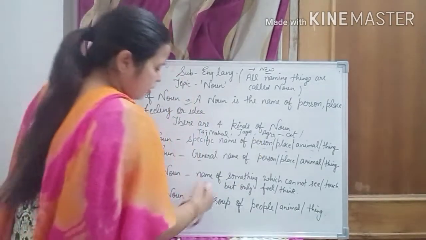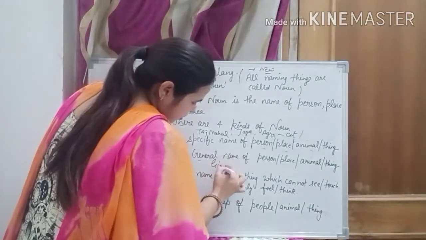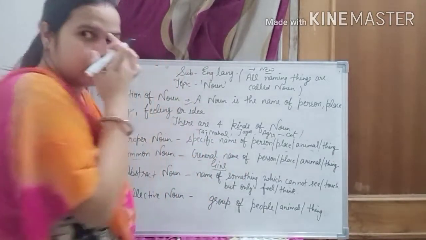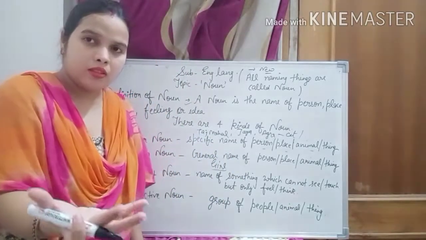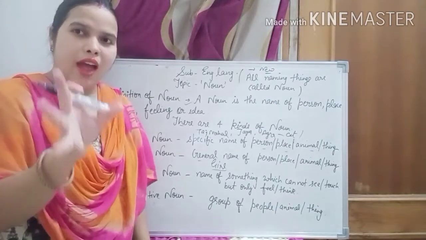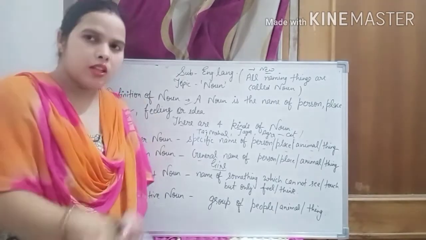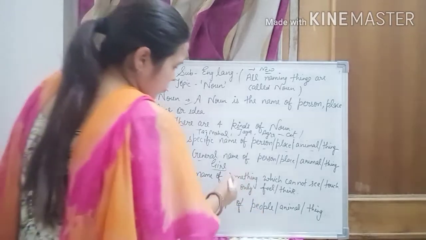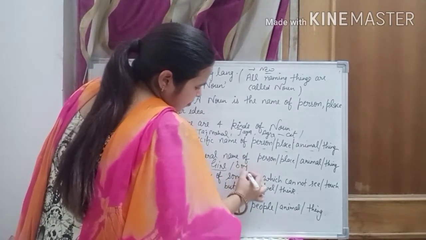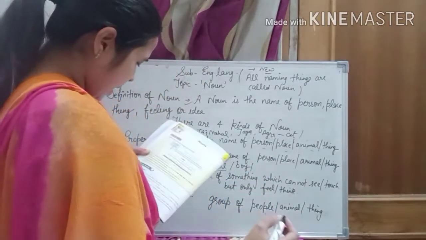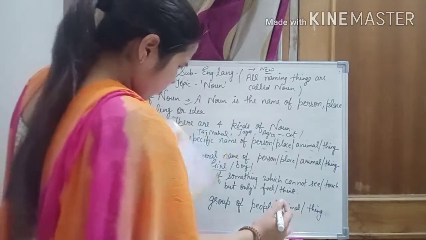Common noun means common. For example, girl. If you say girl, then you have in your mind every girl's picture, right? Boy. And also dog.